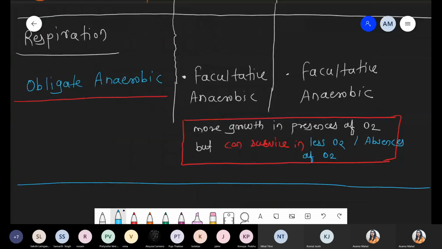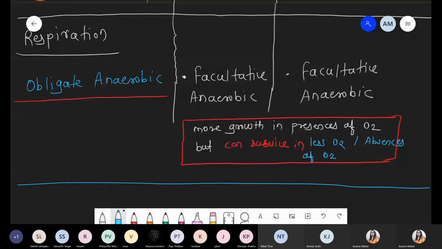I hope you remember, हमने last class देखा था mycoplasm, which is the smallest bacteria. Smallest bacteria, mycoplasm, who has the 0.3 micrometer in size. Even those bacteria also belonging to facultative anaerobics. Got it? Okay, Pooja. Yeah, so more growth in presence of this oxygen, and if oxygen is absent, even that condition they can survive.